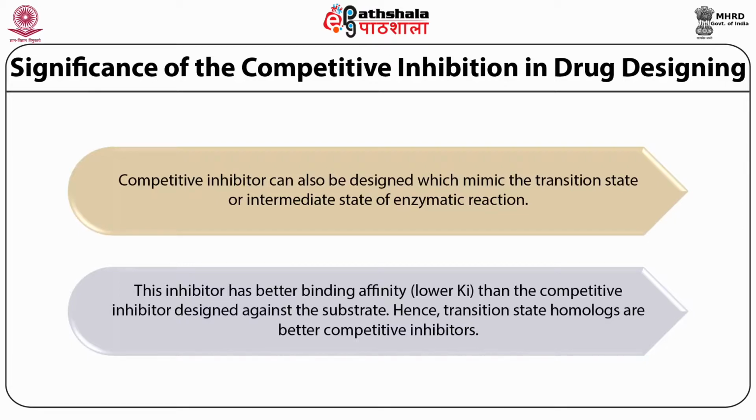So in this way, the future of drug discovery, as well as the past of drug discovery, is roaming around the competitive inhibitor mechanism, and we are playing with different modifications that will mimic the transition state and different intermediates that are present during any enzymatic reaction.